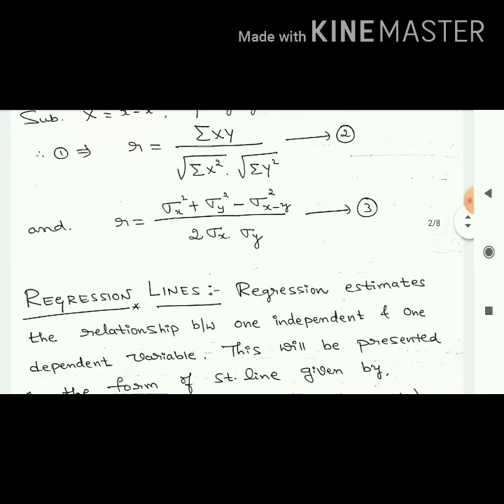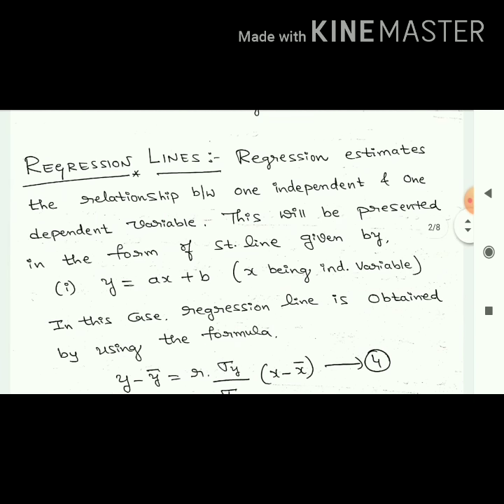Now we will go for the next concept, that is called regression lines. The definition is: regression estimates the relationship between one independent and one dependent variable. So we always present it in the form of a line, showing how one variable changes with respect to another variable, and one is always the independent variable and the other is the dependent variable. When I deal with lines, we are dealing with straight lines. So there are 2 types. One is y equal to ax plus b. This is one form of a straight line, and here x is independent and y is dependent.